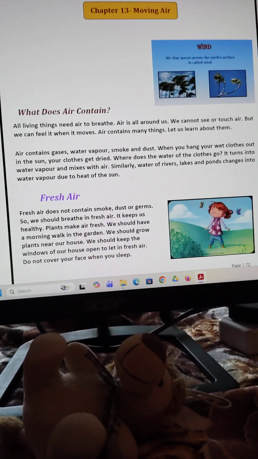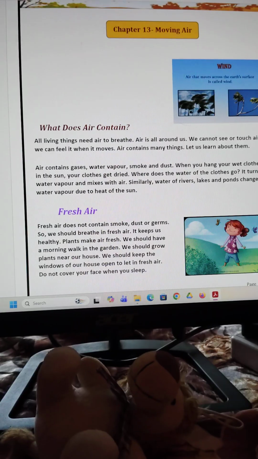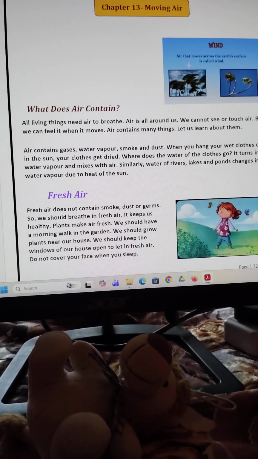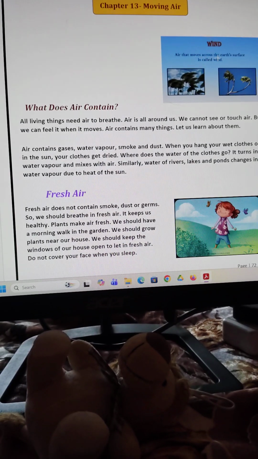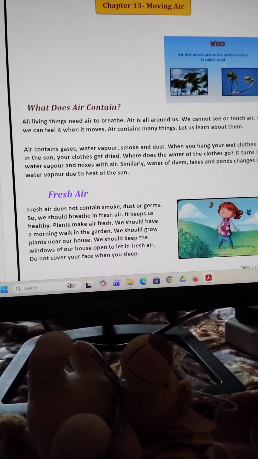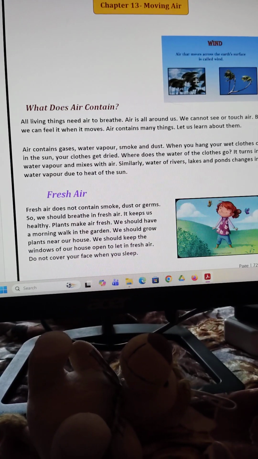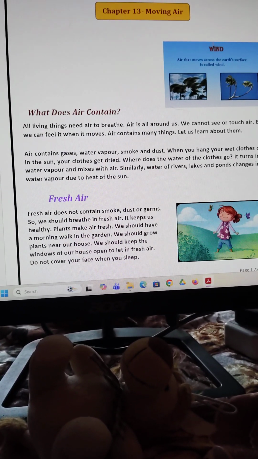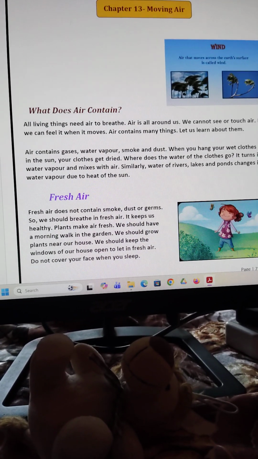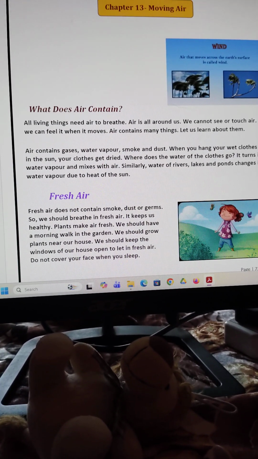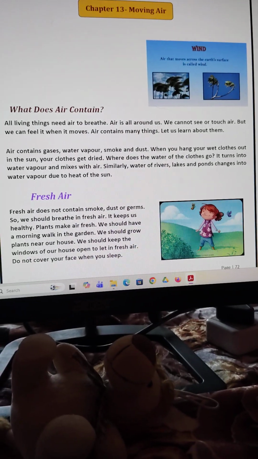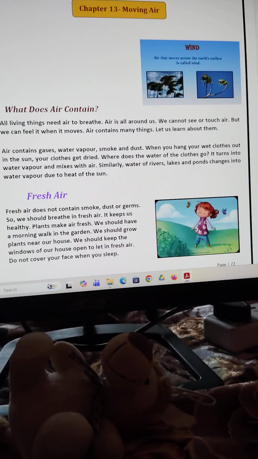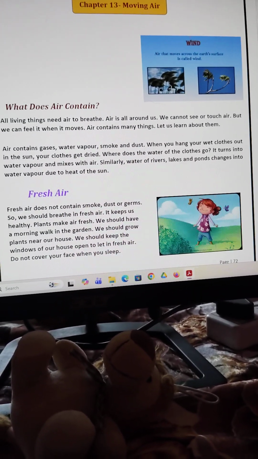Today we learn about moving air. What does air contain? Look at the picture. Air that moves across the earth's surface is called wind. When the trees are moving here and there, we feel some type of air going through, and this is called moving air. We feel it very nicely.